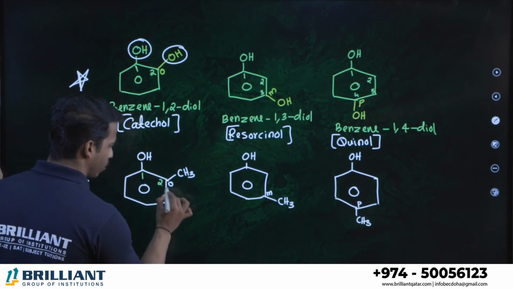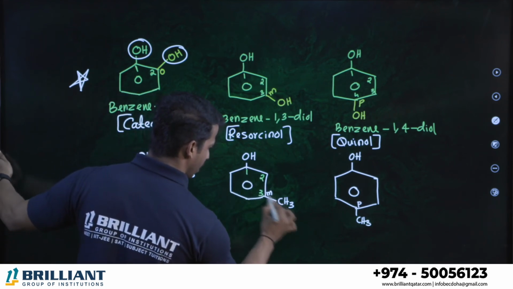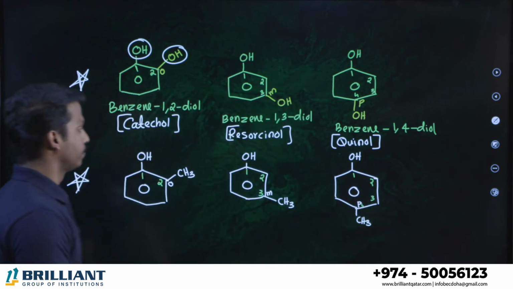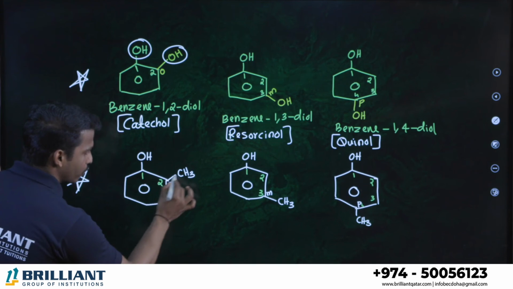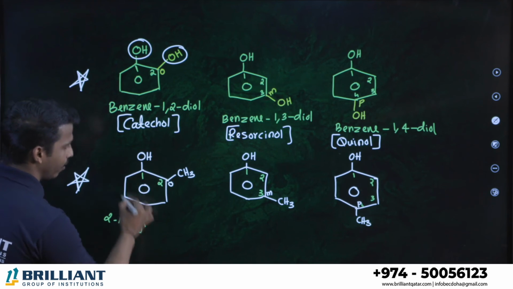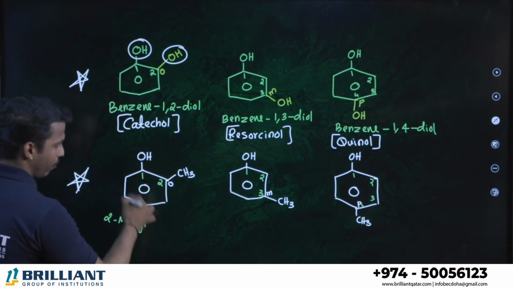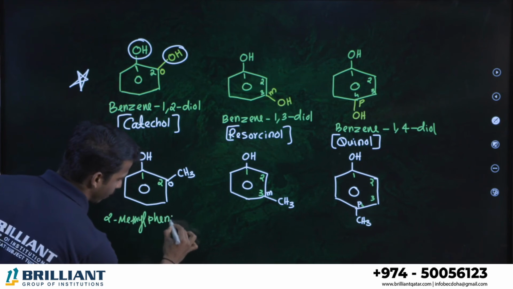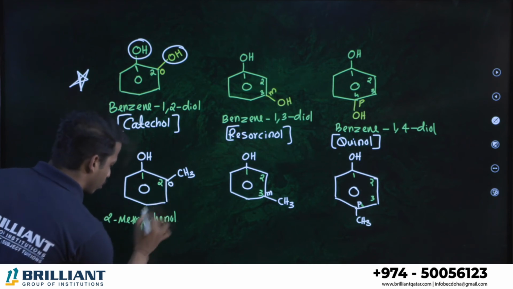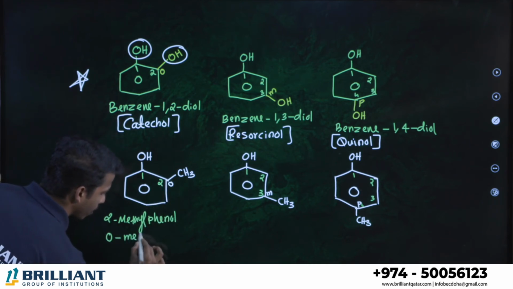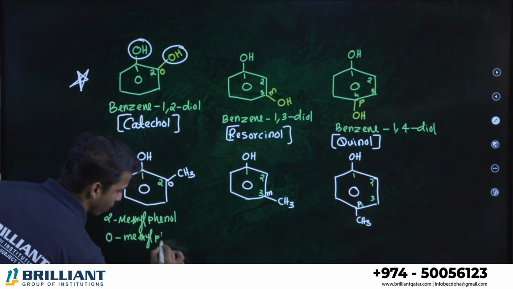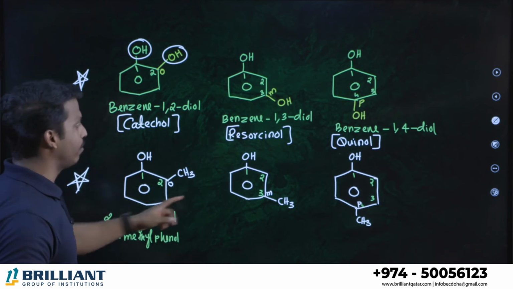So number 1, number 2. Here number 1, number 2, number 3. Here number 1, number 2, number 3, number 4. Or you can come this way, both are the same. Okay, what's the name? Second position methyl, right? So therefore we can say 2-methyl. Where is this methyl group present? On the phenol. So we can say 2-methyl phenol. Or what is this second position called? Ortho. Or you can call it o-methyl phenol. That's not zero, okay?